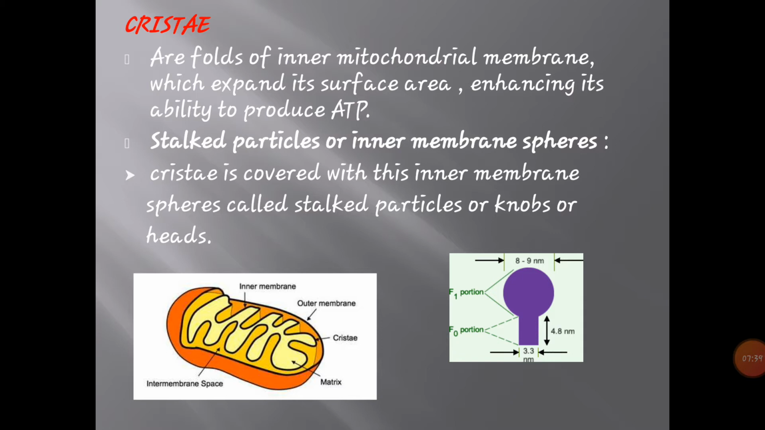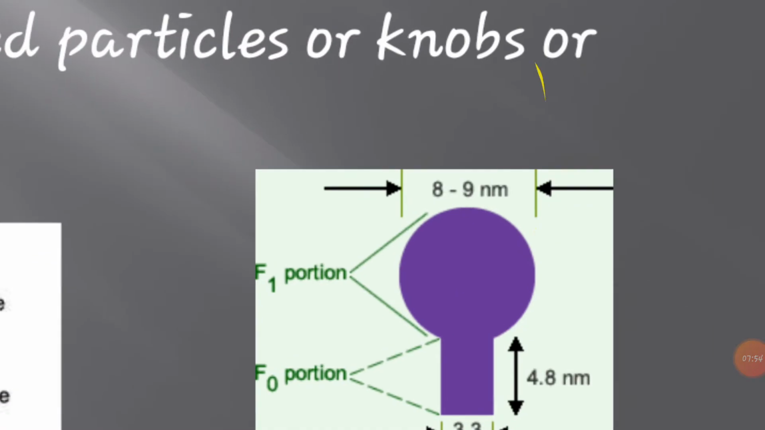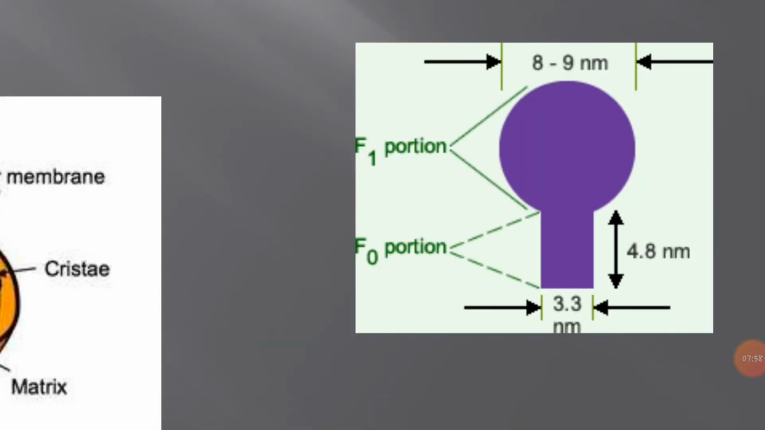And on these cristae, there are stalk particles or inner membrane spheres. Cristae covered with these inner membrane spheres are called stalk particles or knobs or heads. These are also called F1 particles. Here we can see these F1 particles which are present on cristae.